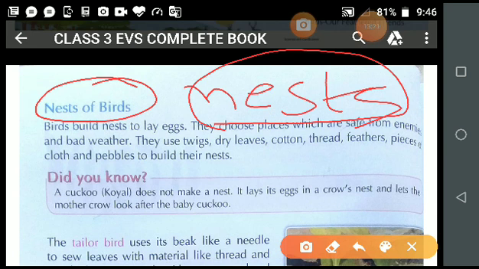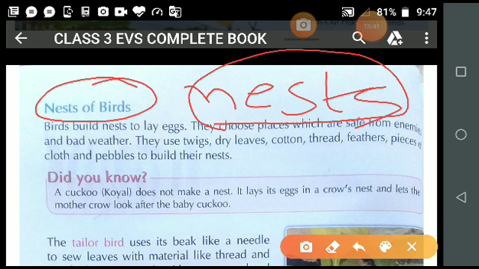When I was explaining about feathers, I told you student, there are different types of feathers. Three types of feathers I explained to you: body feather, down feather, and flight feather.